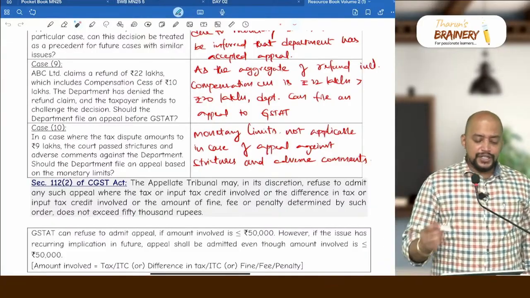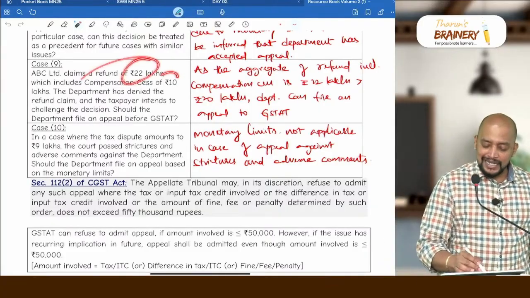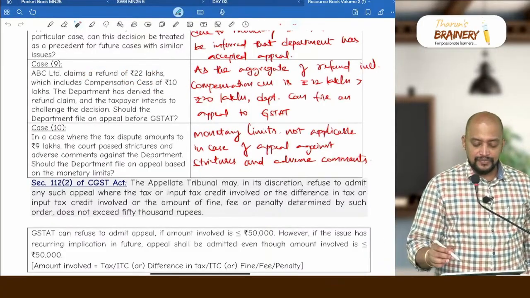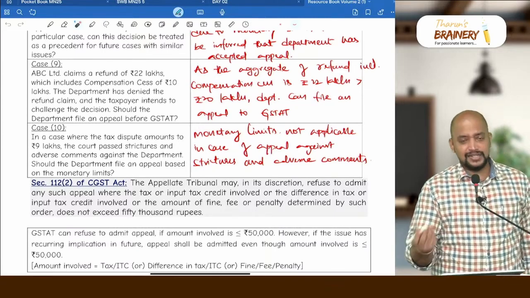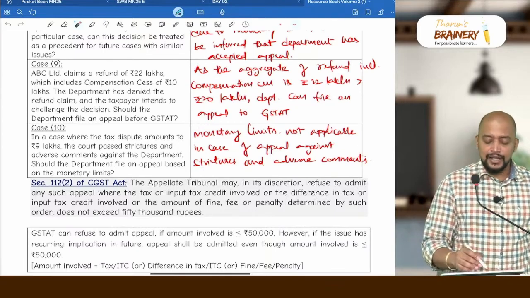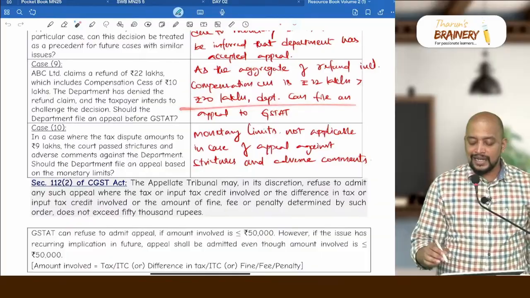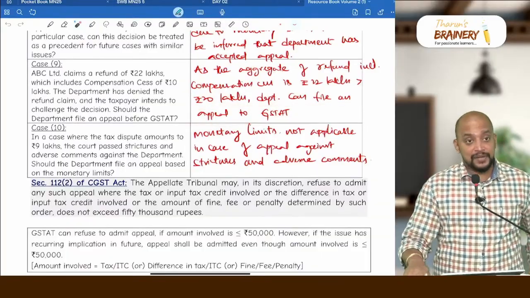So what is the total? 22 includes 10. Yes, compensation cess also will be taken. So 22 is more than 20. Therefore, the department can file an appeal.